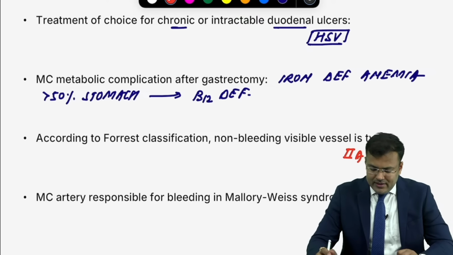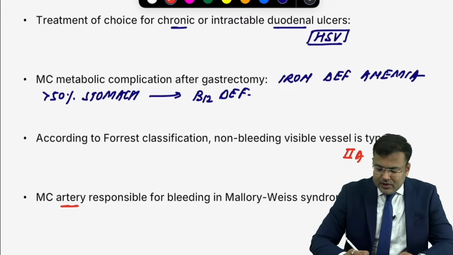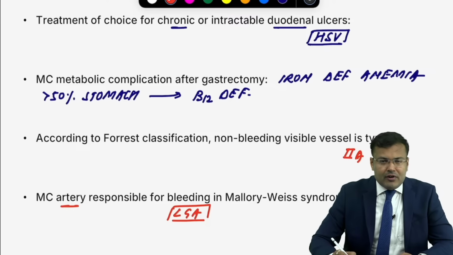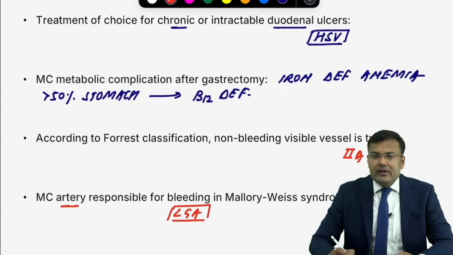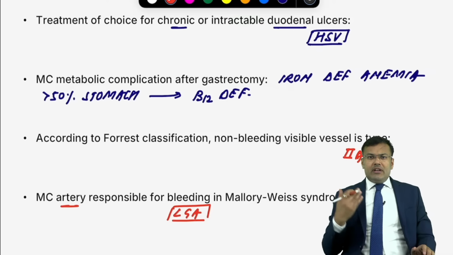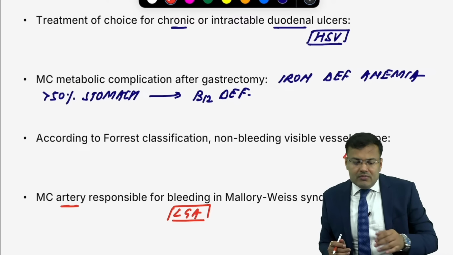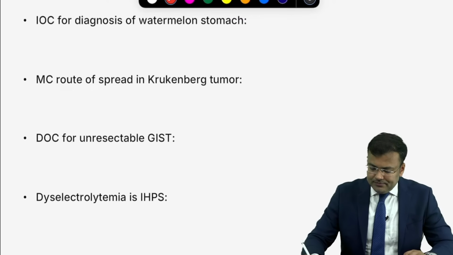So it is 2A. Next, what is the most common artery responsible for bleeding in Mallory-Weiss syndrome? Left gastric artery. And in bleeding duodenal ulcer? Gastroduodenal. Remember, bleeding duodenal ulcer, artery is gastroduodenal. Mallory-Weiss syndrome, artery is left gastric artery.